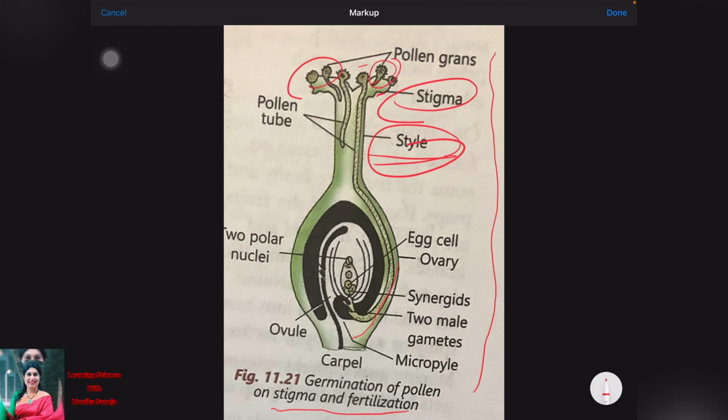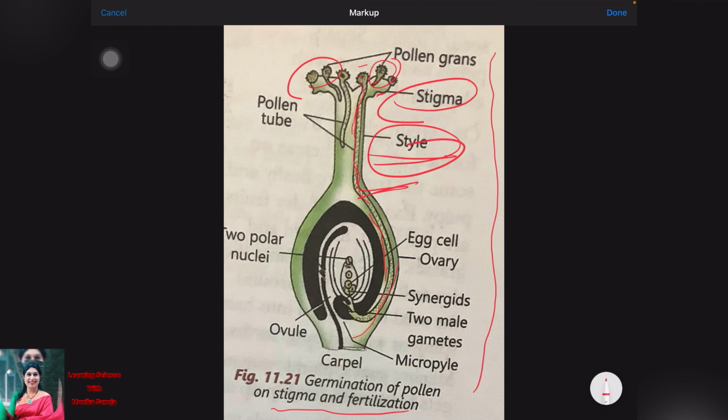They are reaching the stigma of the pistil belonging to a flower from the similar plant, and germinate a tube-like structure. This tube is called the pollen tube. The pollen tube grows through the style. You can see, it is growing right along with the style. Then it is going over here. It grows through the style to the pistil and it grows till it reaches the ovary. It keeps growing until it reaches the ovary.